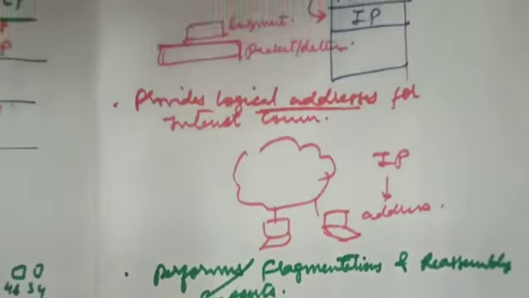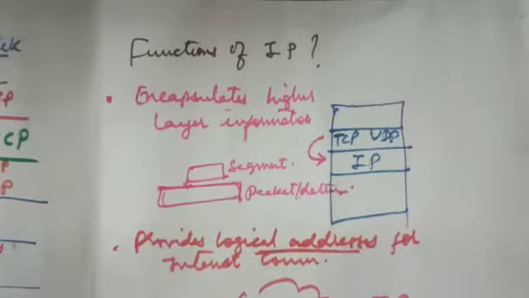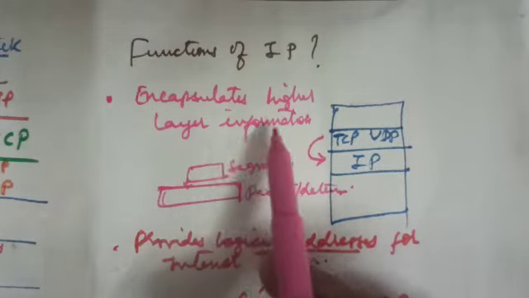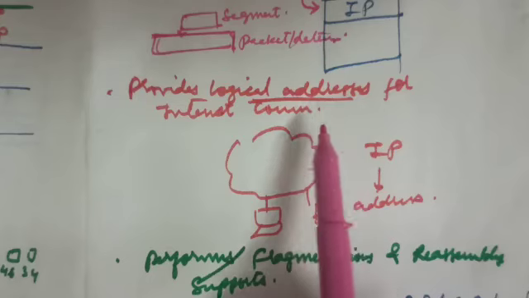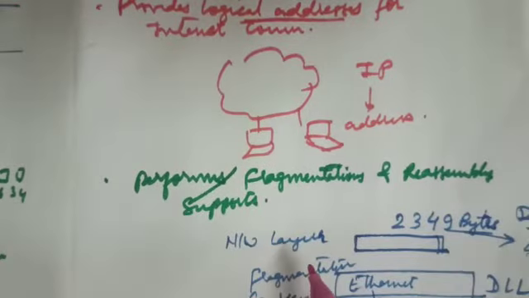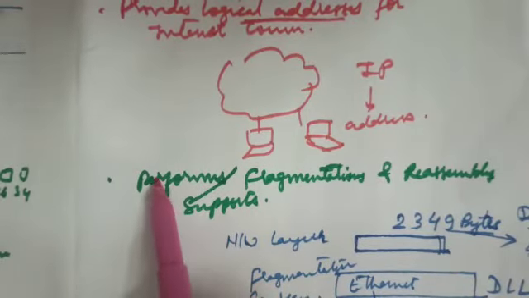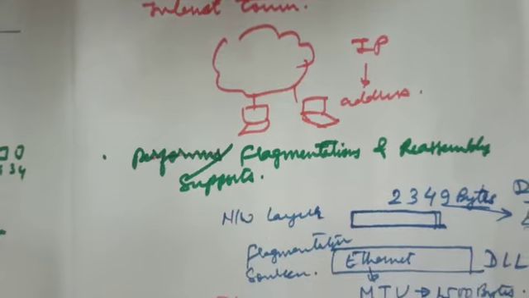Thus it is clear that the functions of IP are: IP encapsulates higher layer information, IP provides logical addresses for internet communication, and IP supports fragmentation and reassembly.